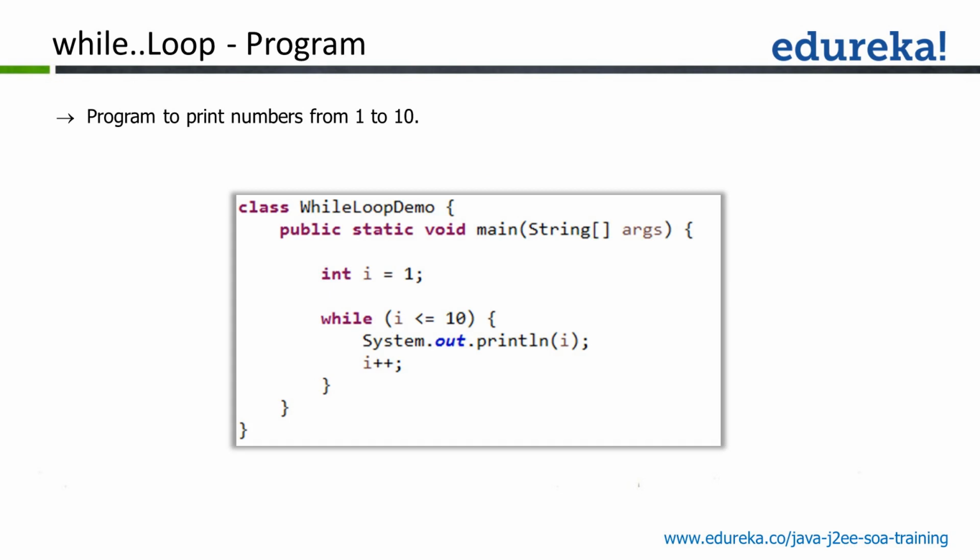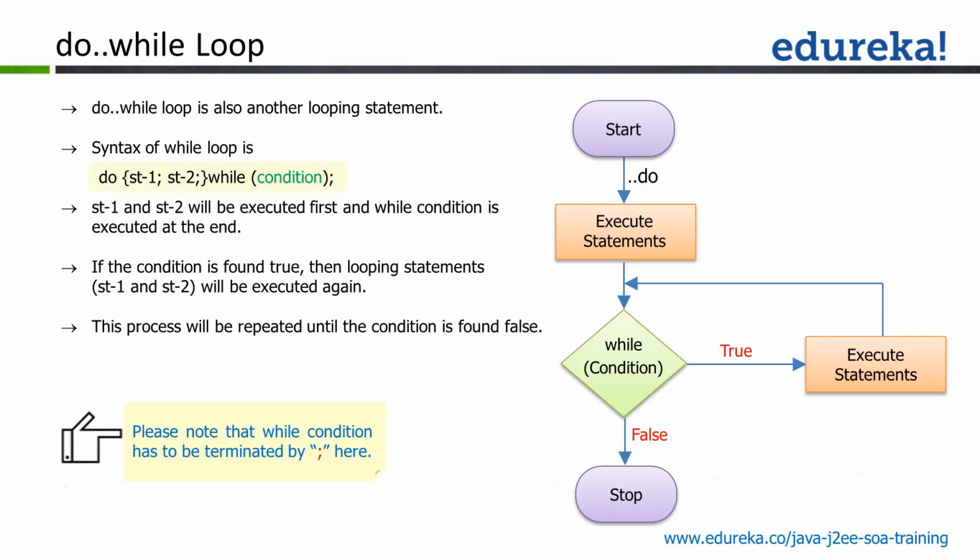The last kind of loop is do while. Do while will execute the statements first and then check the condition.